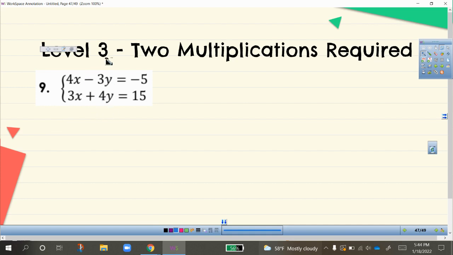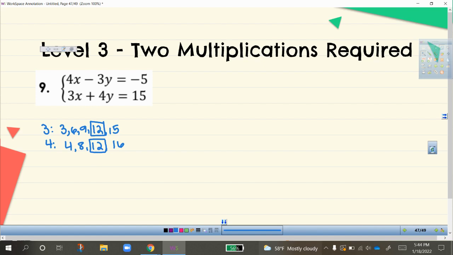So you don't got to worry about the signs. You just got to worry about the coefficient. So multiples of 3 are 3, 6, 9, 12, 15. Multiples of 4 are 4, 8, 12, 16. And as you can see here, right, 12 is the least common multiple. It's the smallest number that they have in common.